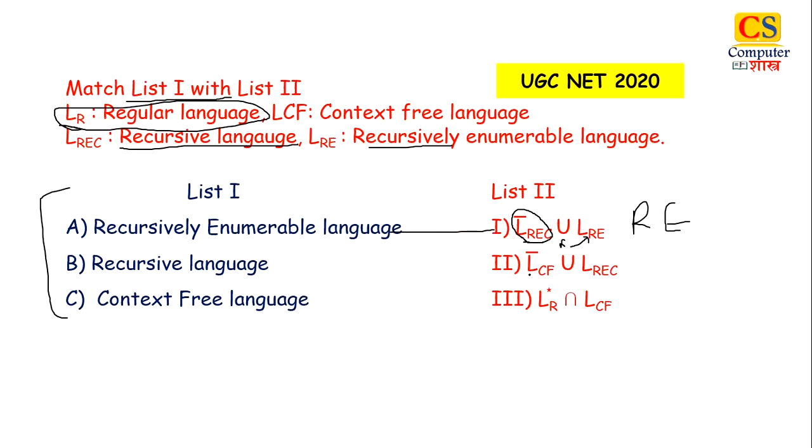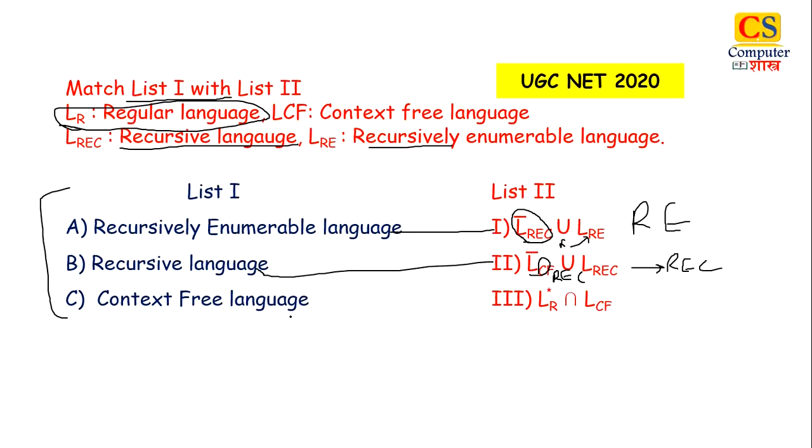Next is complement of context-free language. Now context-free language is not closed under complement. We have seen it in the previous question also. Complement of CFL is recursive language. So it will become recursive. Recursive language union recursive language. Now recursive language is closed under union, so it will be recursive language. So its matching will be option B.